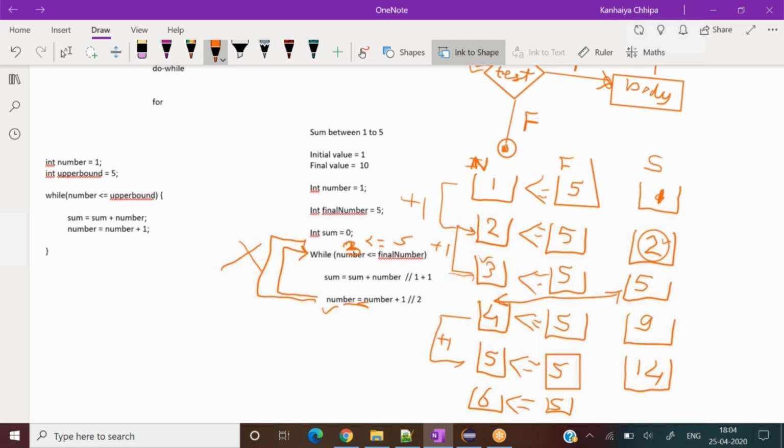This while loop ends here, and whatever we have written in the very next line, that gets executed. That means this will not be executed, so this becomes our answer, right? And the while loop will not execute now. It gets discarded for us.